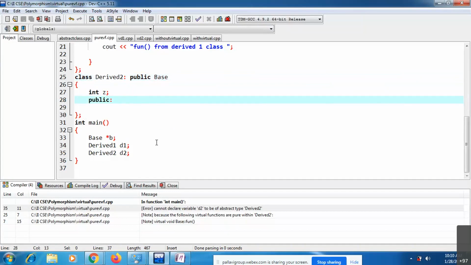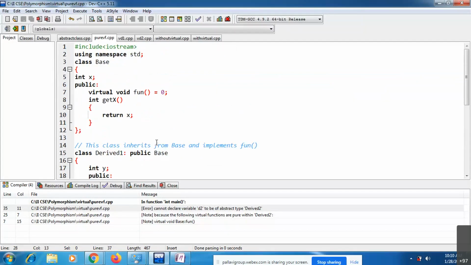Simple thing, if you are saying any class is abstract, it must contain at least one pure virtual function. You may have many pure virtual functions, two or three. If you are writing two or three pure virtual functions inside one class, you must override all of those functions inside its derived class. Otherwise that particular derived class also will become abstract.